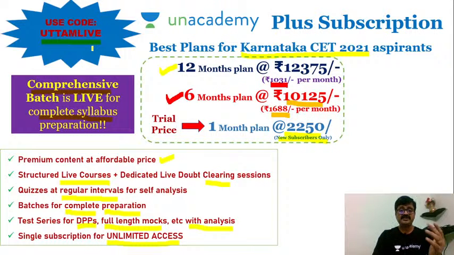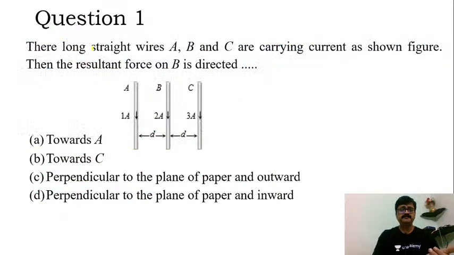Now let's begin with our discussion. Here goes the first question. Three long straight wires A, B and C are carrying current as shown in the figure. Then the resultant force on B is directed.